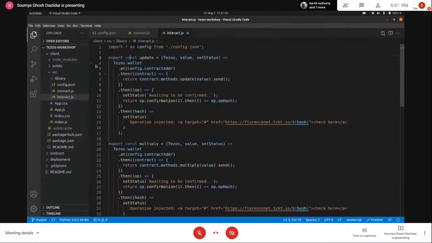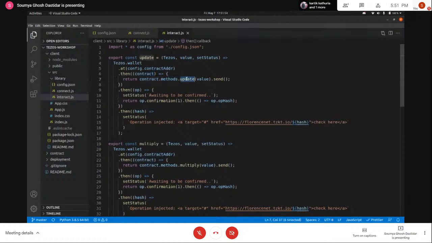We are going to use that Tezos client to call those entry points on our contract. You can see here that I have done tezos.wallet.at and then passed in my contract address. This piece of code is going to get the contract from the network and initialize all the entry points that are there with that. Once we make the call, we get a contract instance, and from the contract instance we can call the different methods or entry points that are mentioned in the contract.